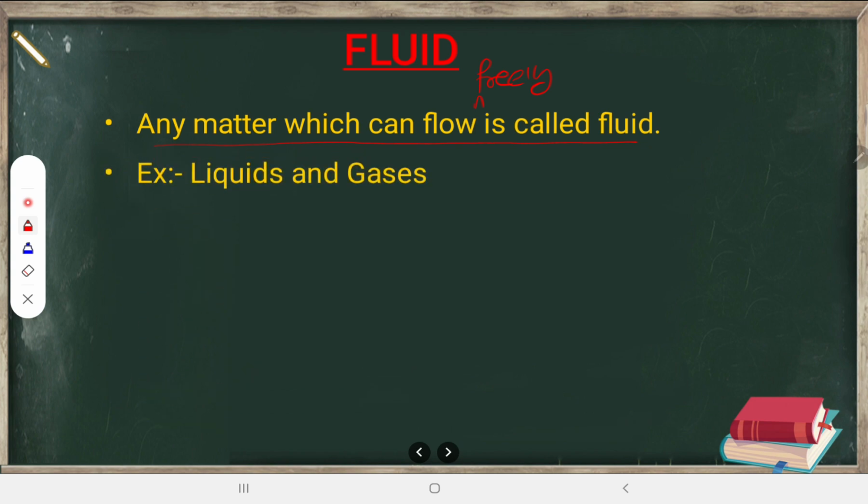What are the examples for fluids? The liquids and gases. So any liquid for that matter, it can be water, it can be phenol, it can be liquid hydrocarbon, it can be alcohol. All these are examples of fluids. How about gases? Gases can be O2, then you can have CO2, any gas. More about these gases we will be studying in 11th standard, but our focus will be on liquids in 9th standard.